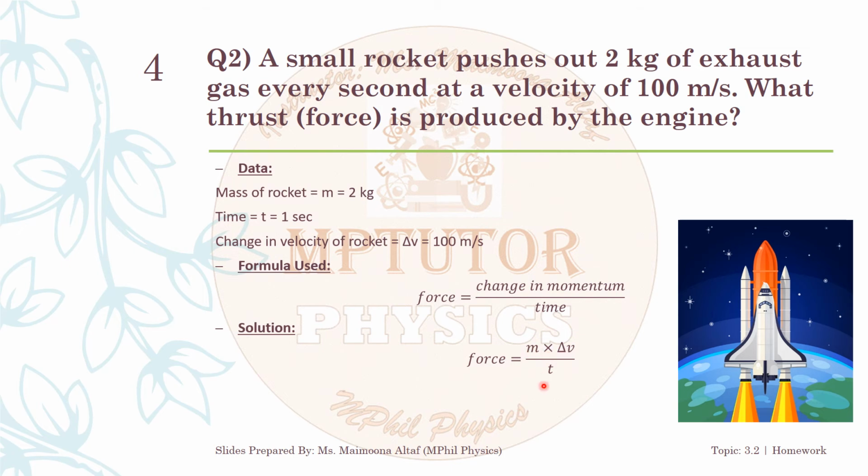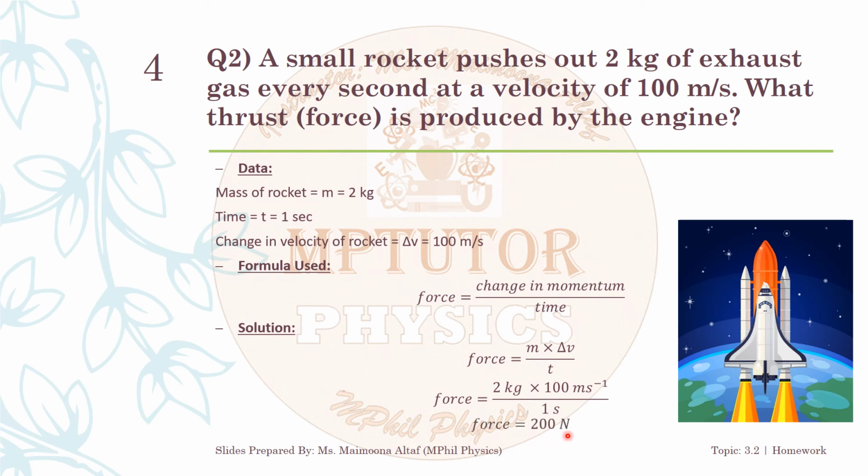Since the mass of the exhaust gas remains the same, it does not change, but there is a change in velocity which is 100 meters per second. So by substituting the values of the mass, the change in velocity and the time, we can calculate the thrust force produced by the engine, and it comes out to be 200 Newton.